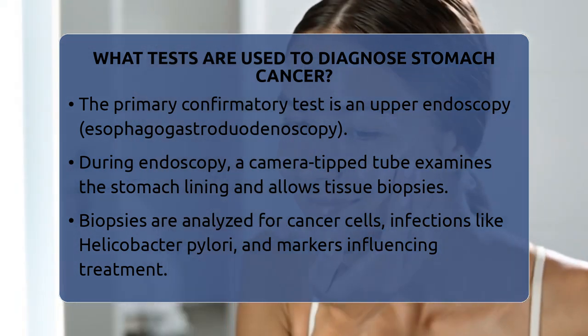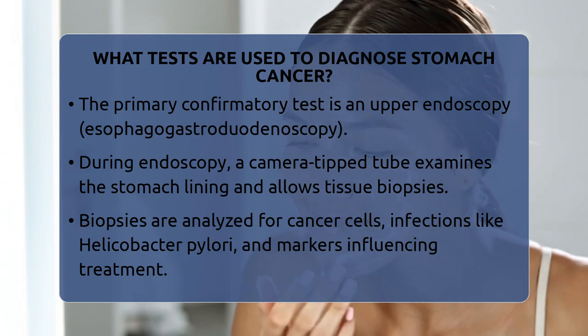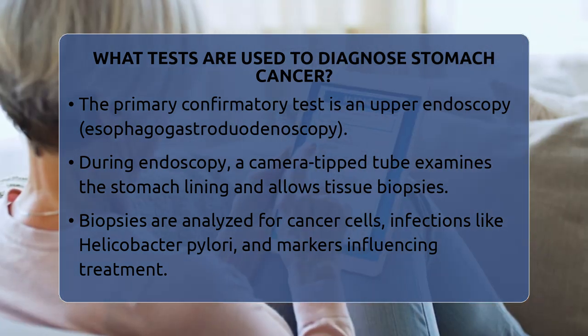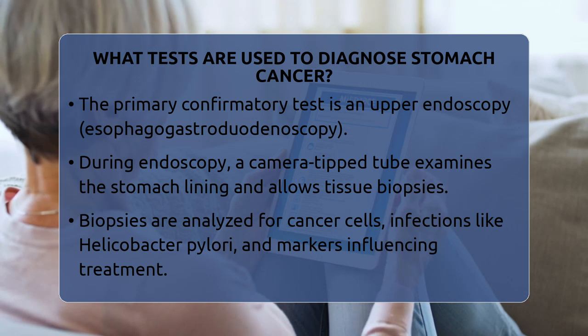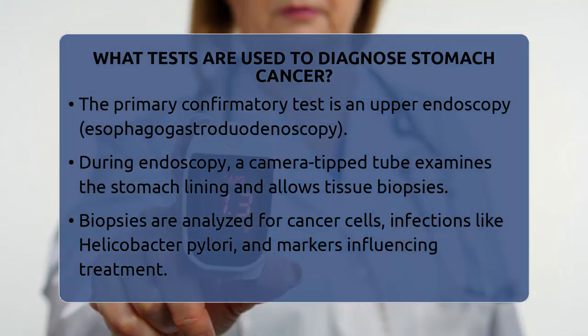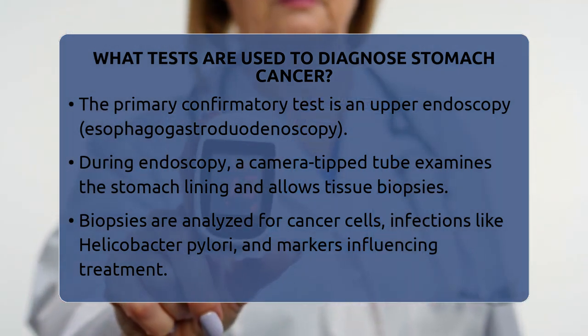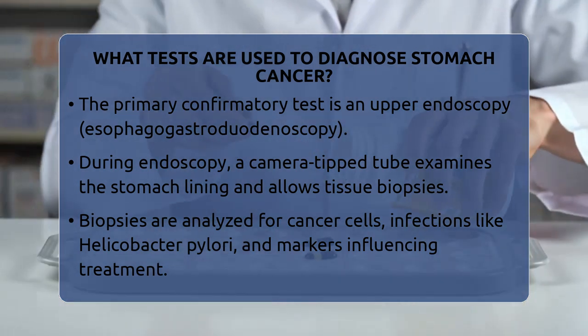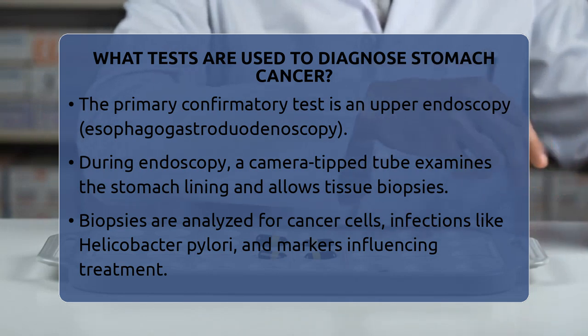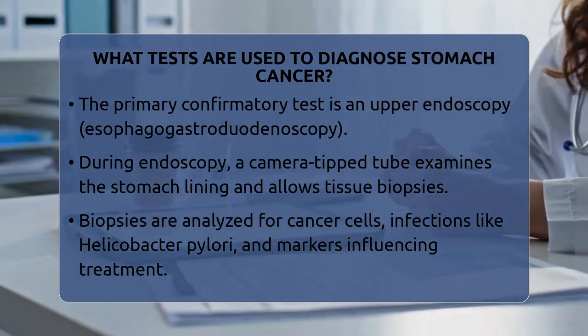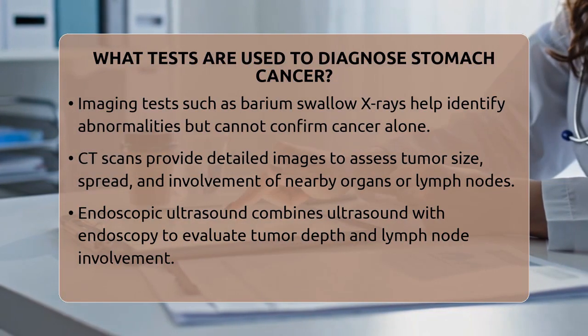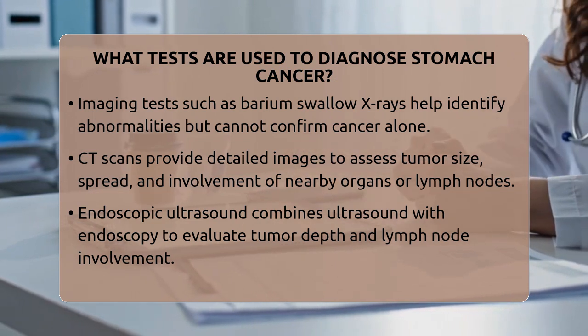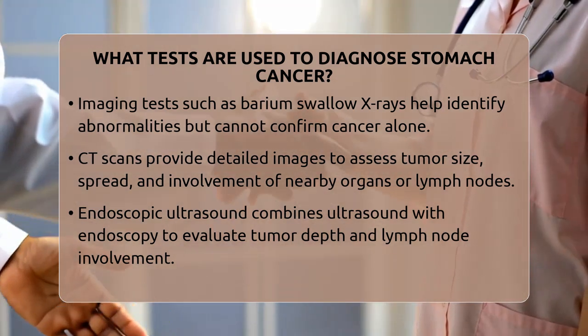A more detailed imaging method is the computed tomography scan, or CT scan. It uses X-rays to produce detailed cross-sectional images of your stomach, nearby lymph nodes, and other organs. This helps determine the size and spread of the tumor and whether the cancer has reached other parts of your body. Sometimes, a CT scan guides needle biopsies if cancer is suspected elsewhere.